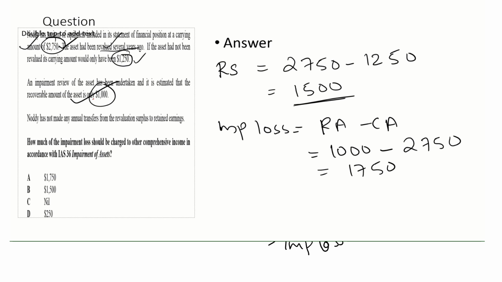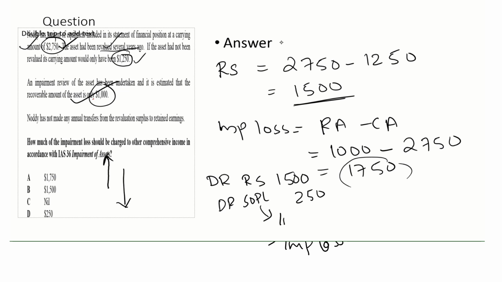Stop. Now, as in the earlier problem, impairment loss is nothing but downward revaluation. But mind you, there was an upward revaluation earlier. Now it is revalued downwards, or simply there is an impairment loss. That means first you have to cancel the revaluation surplus. So how will you cancel the revaluation surplus? Revaluation surplus normally has a credit balance. I'll repeat, revaluation surplus normally has a credit balance. So to cancel, you have to debit revaluation surplus 1,500, and out of 1,750, the balance 250 will go to debit SOPL as an impairment loss.